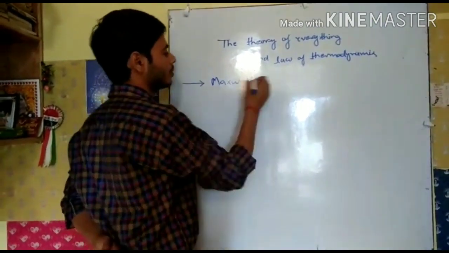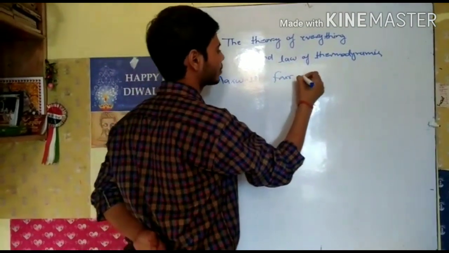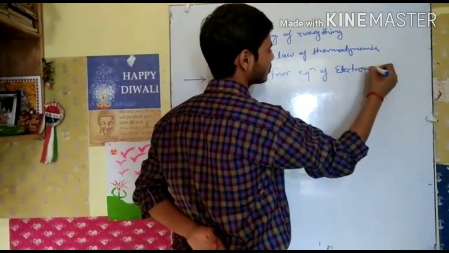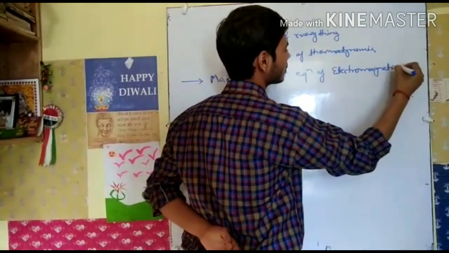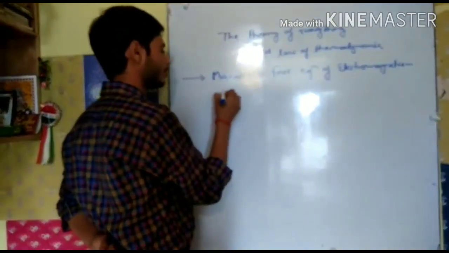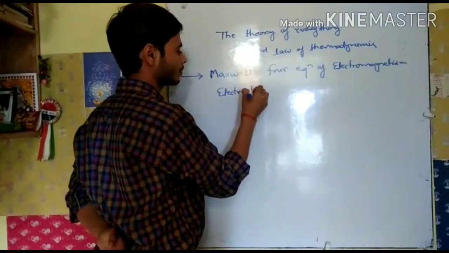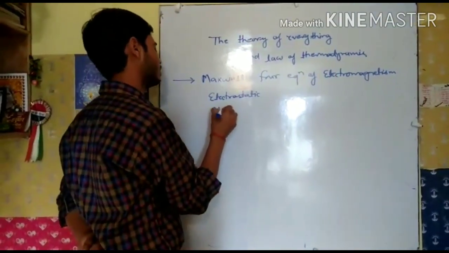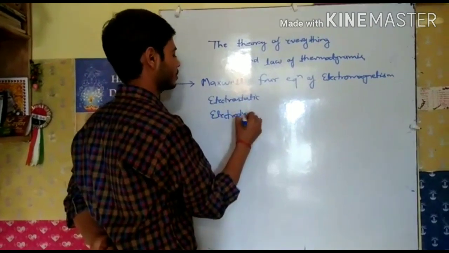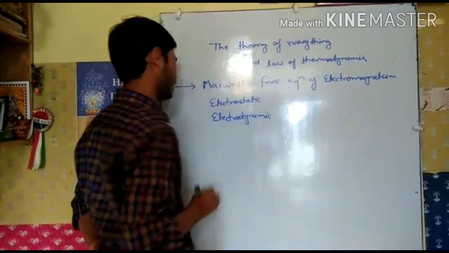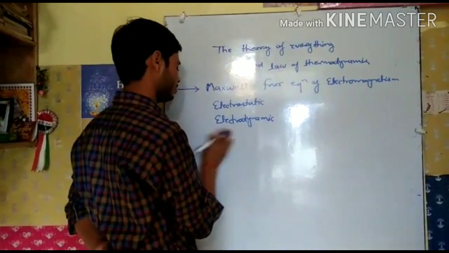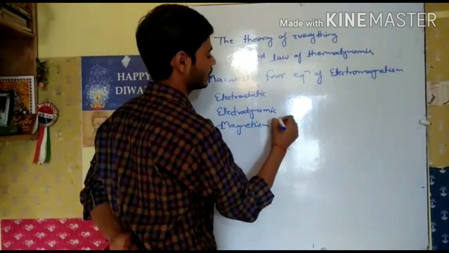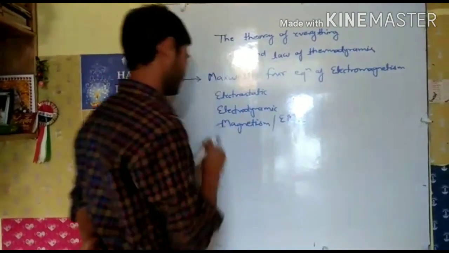He gave mainly 4 equations of electromagnetism, in which we cover the whole electrostatics and electrodynamics, magnetism or electromagnetic induction.